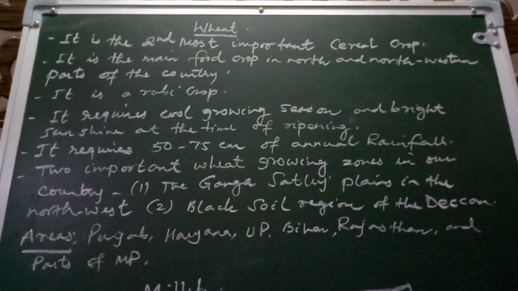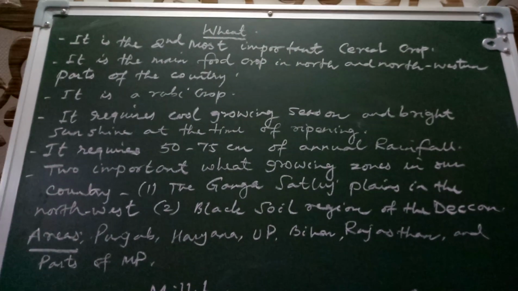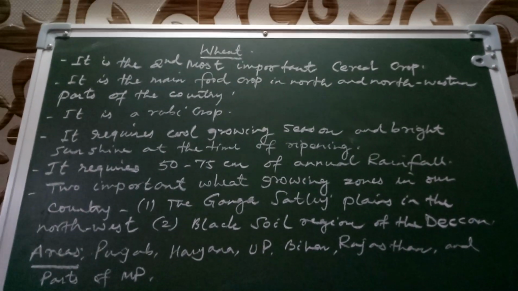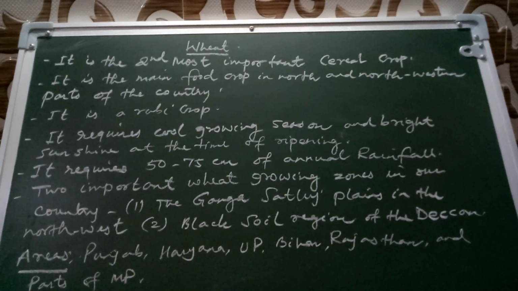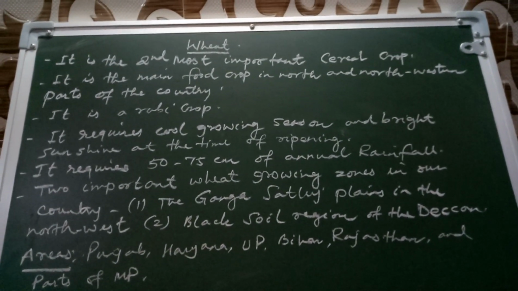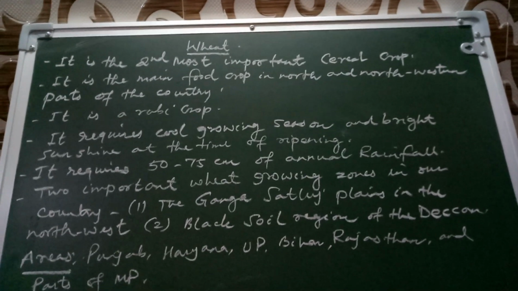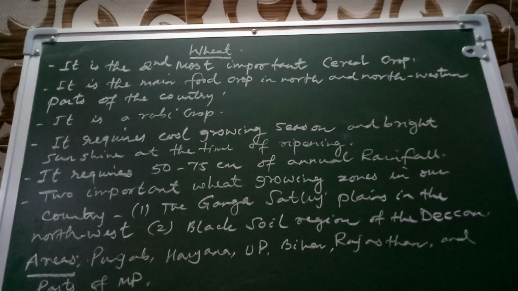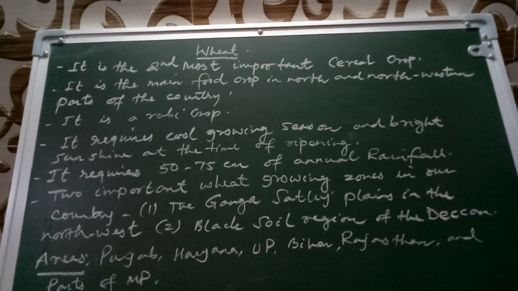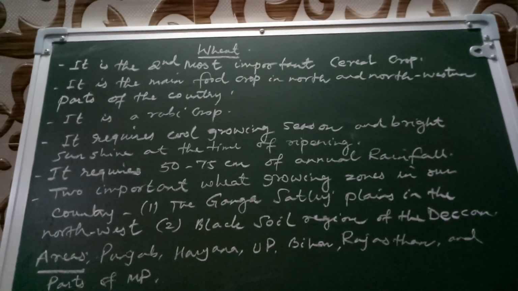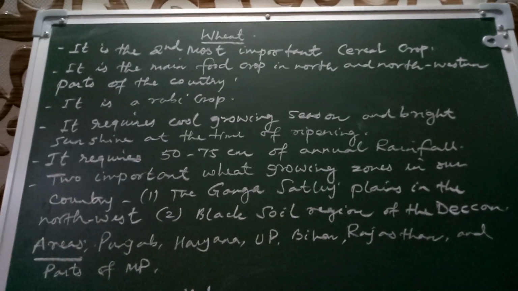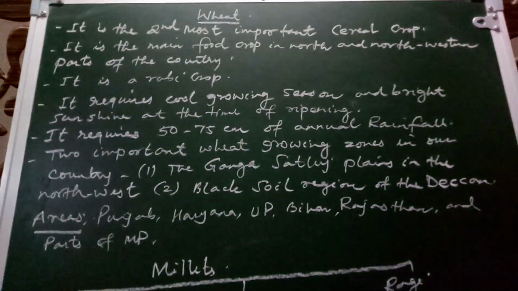We have already discussed in the previous video that rabi crop is a crop that is sown in winter from October to December, and it is harvested in summer from April to June. So wheat is used as a rabi crop.